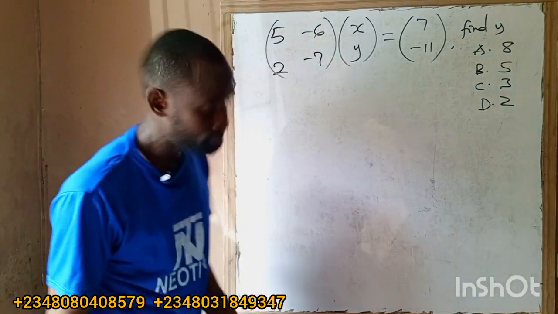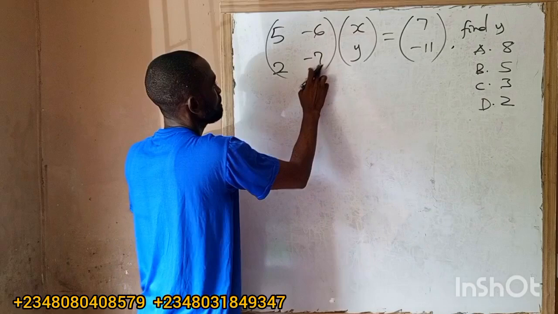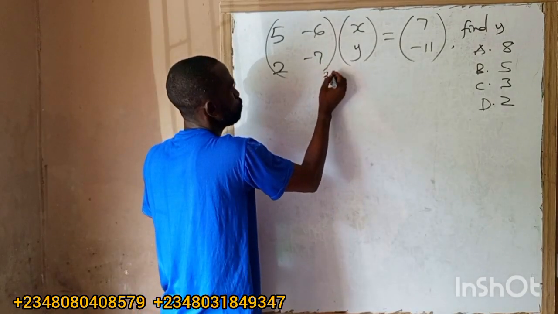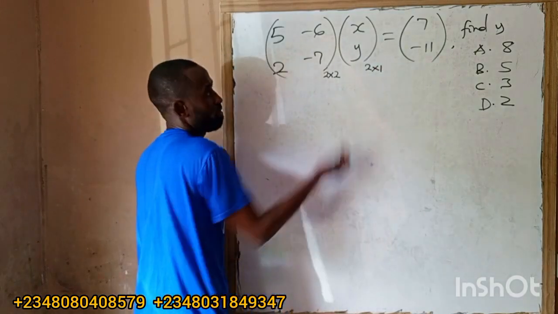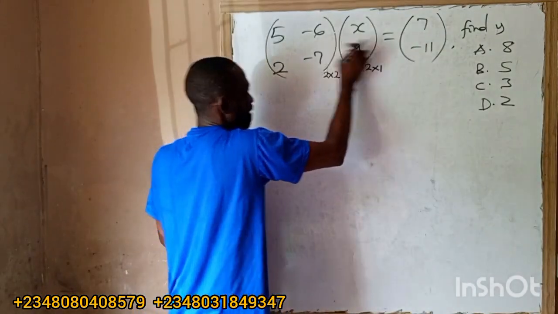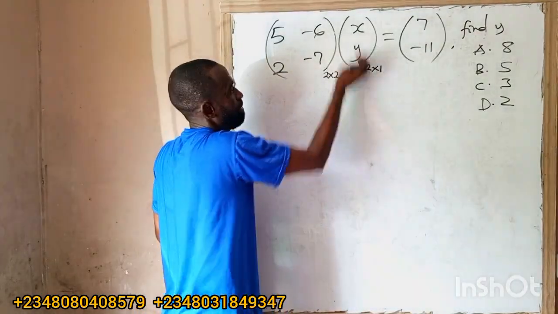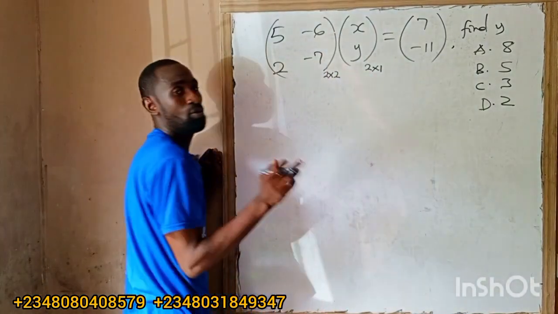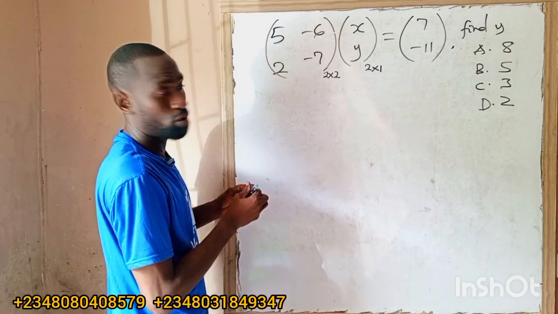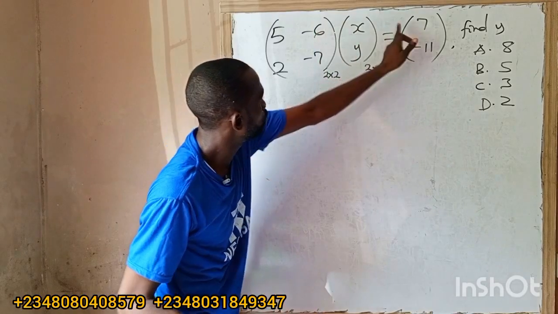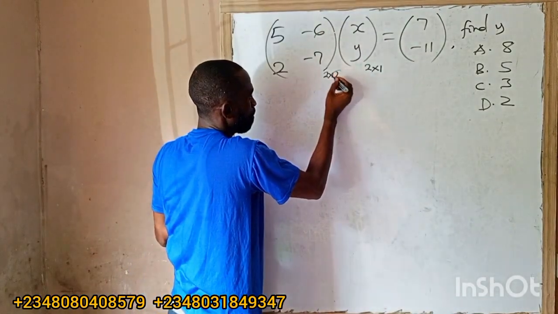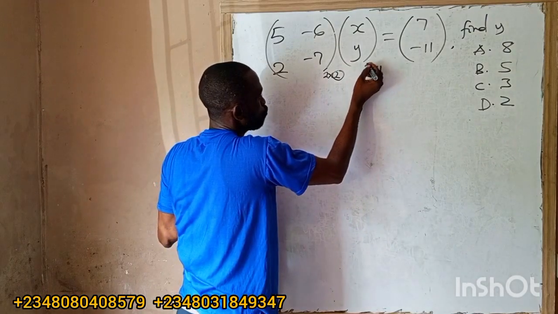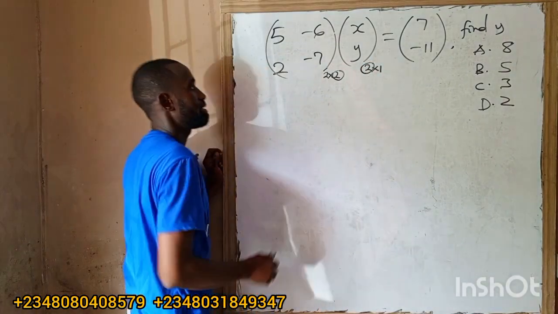So let us go, class. Can you multiply this one? Let us see. This one is 2 by 2 now. This one is 2 by 1. First row, second row. You see it? Then just one column. One vertical standing, that is column, vertical. 2 by 2. So is it possible? The number of columns of the first one is equal to the number of rows of the second one. So we can multiply. How do you multiply?